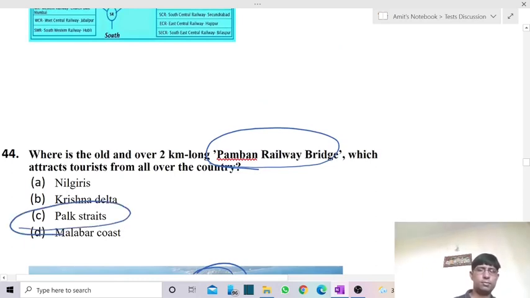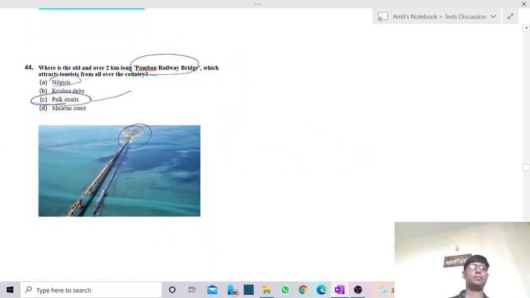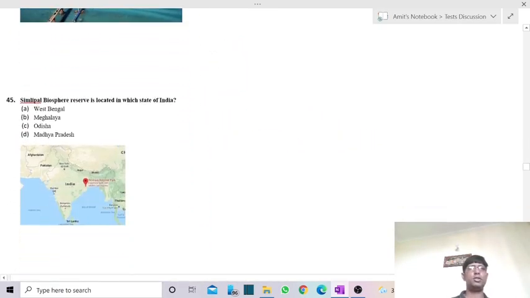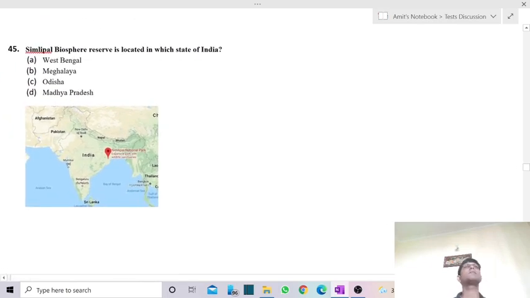It is not in Nilgiris, it is not in the Krishna Delta, it is in Palk Strait. So the answer is C. Palk Strait is the answer for the Pamban railway bridge. A very famous bridge that we see many times on television.